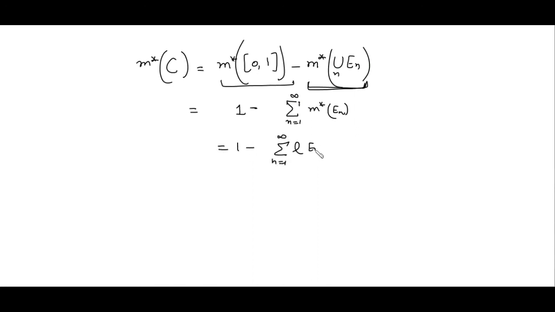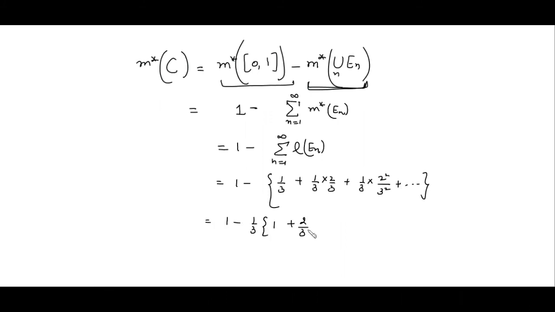Now we substitute the lengths: 1/3, then 1/3 times 2/3, then 1/3 times 2²/3², and so on. We take 1/3 common, and we are left with a GP series with common ratio 2/3, which is strictly less than 1.